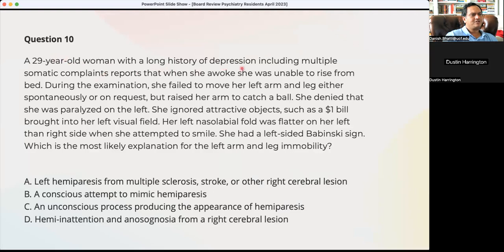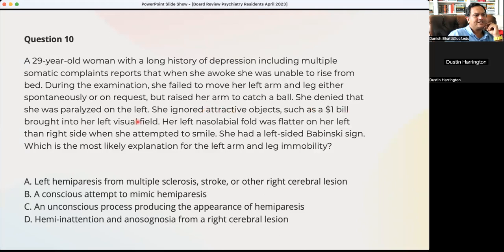29-year-old woman with long history of depression, unable to rise from bed on waking up. She failed to move her left arm and leg, but she quickly raised it to catch a ball. So this is psychogenic weakness. She denies that she was paralyzed on the left. Oh, this cannot be psychogenic. So yeah, if she has a hemi-neglect and she's not moving the left side, but then she suddenly responds and has a reflexive movement, that can sometimes happen with a parietal infarct.